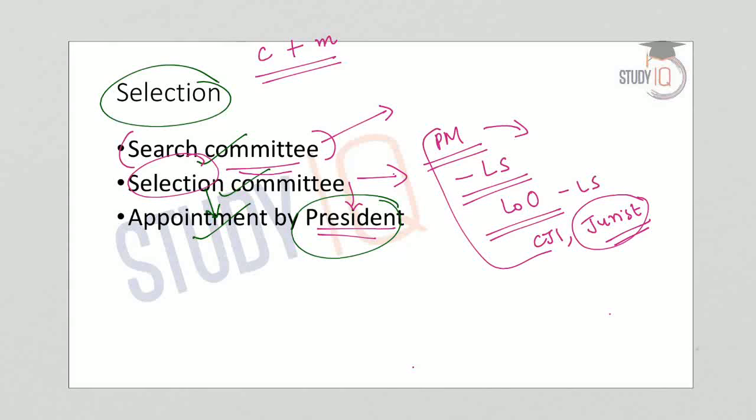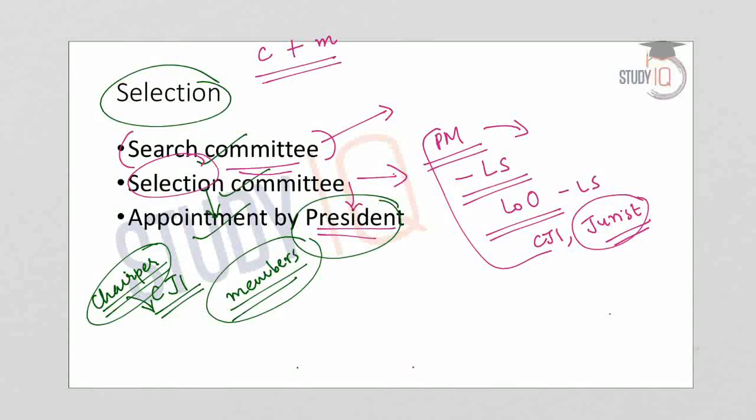Now coming to the salaries, allowances and service conditions of the Lokpal chairperson, they will be the same as that of the CJI, the Chief Justice of India. So the chairperson of the Lokpal will enjoy the same salary, allowances and service conditions as the Chief Justice of India. And the other members in the Lokpal will get salaries, allowances and service conditions similar to a judge of the Supreme Court.